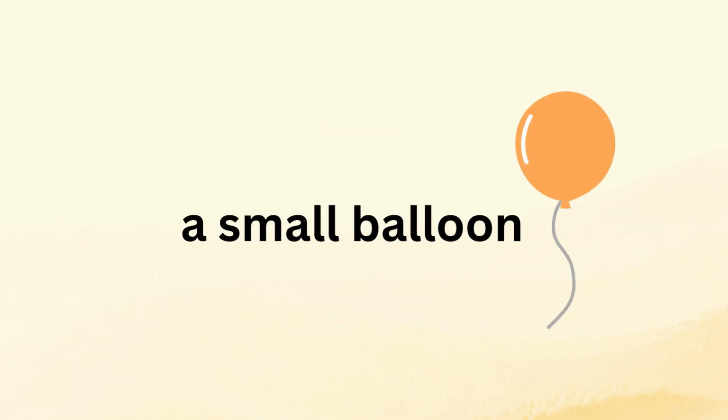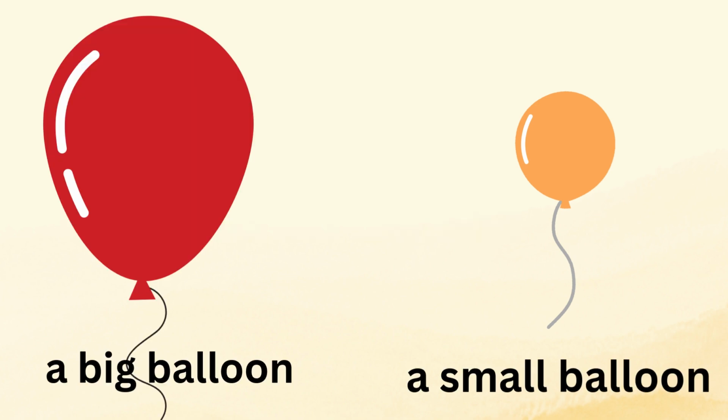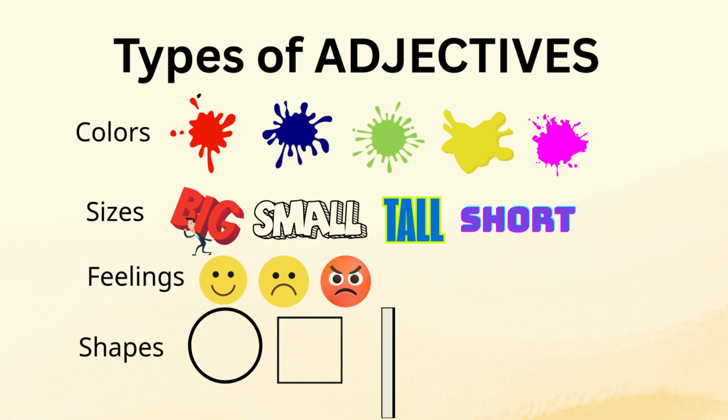Next one. A big balloon and a small balloon. In these two pictures, you can see the sizes like big and small. So big and small are adjectives here. Types of adjectives: colors like red, blue, green, yellow, pink. Sizes like big, small, tall, short. Feelings like happy, sad, angry. Shapes like round, square, long. These are all types of adjectives.